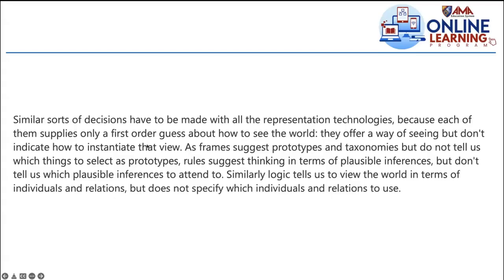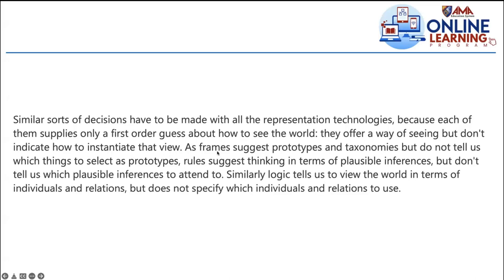But the other layers of questions will be the issue, no? Because that's the thing about how to see the world. If it is frame, that's how your machine will see the world in terms of frame. If it's rule, that's how your machine will see the world in terms of rule. It will give you a first order guess, no? Okay, they offer a way of seeing but don't indicate how to instantiate that view.